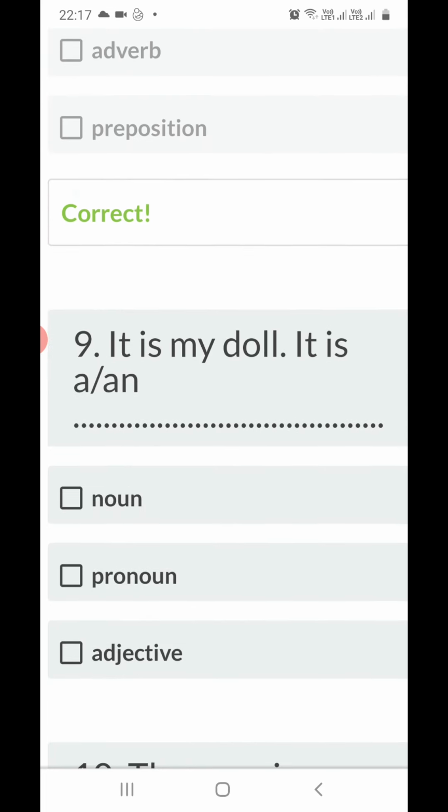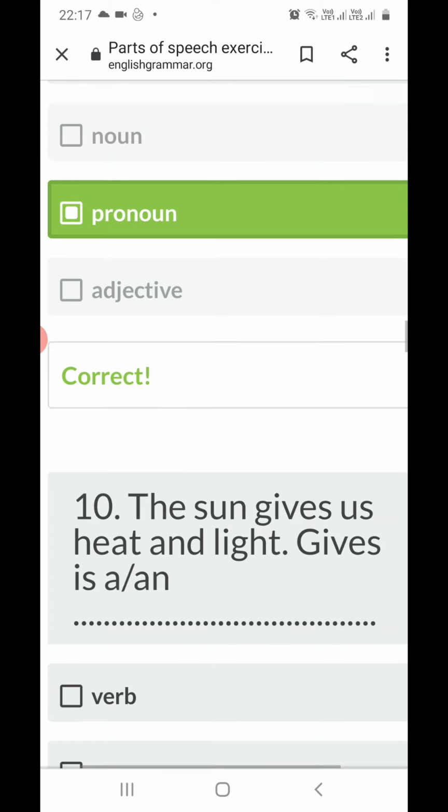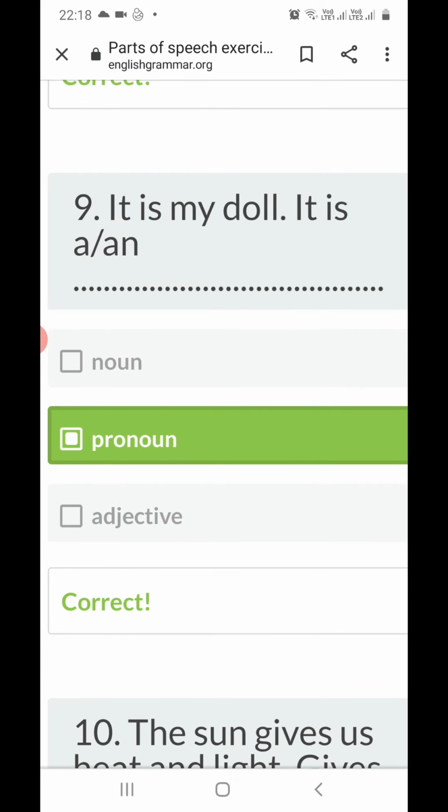Now next, 9th sentence, we can see: it is my doll. So in this sentence, it is what? The word "it" we are using for the doll. So words which we use in place of a noun are known as pronouns. So "it" in this sentence is a pronoun.